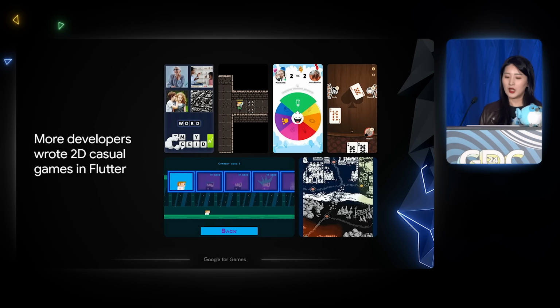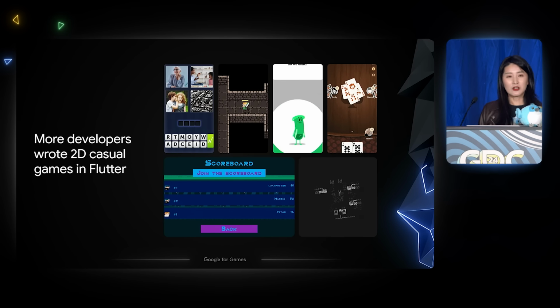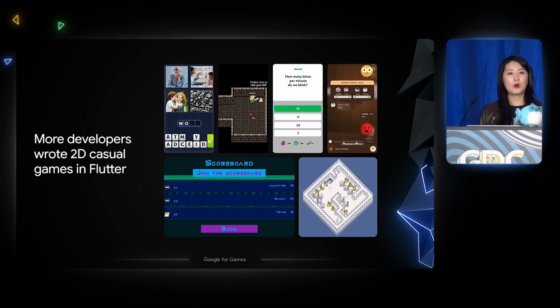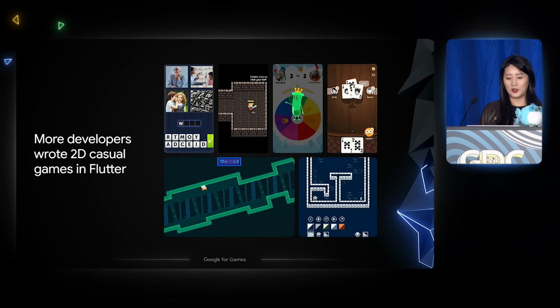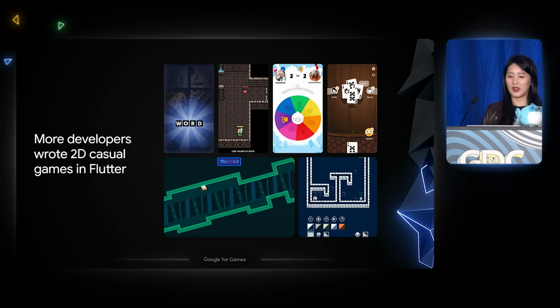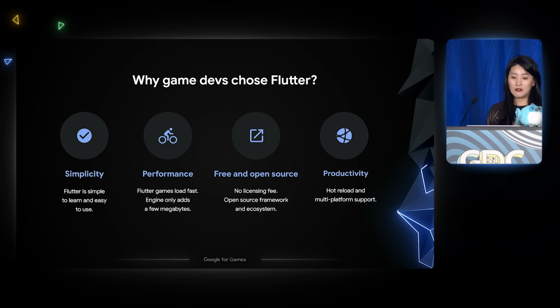So about 2 years ago, we actually took the chance to interview some developers who have successfully built mobile games using Flutter, and we asked them, what do you like about Flutter? And their answers revealed several themes. First, Flutter is very easy to learn and very easy to use. And second, Flutter games load very fast and are generally very performant, even on budget-friendly devices or in browsers. So your game's bundle size can also be smaller when you use Flutter because the Flutter engine only adds about a few megabytes to your game.